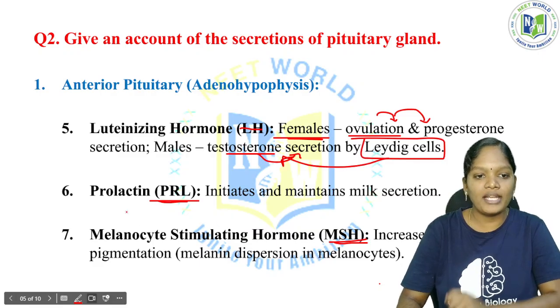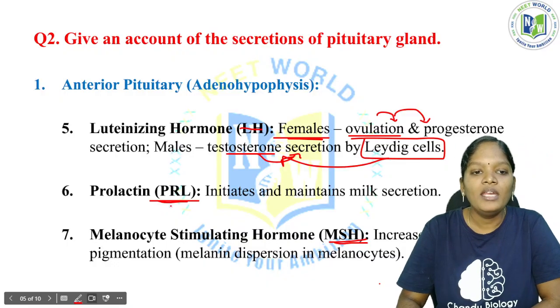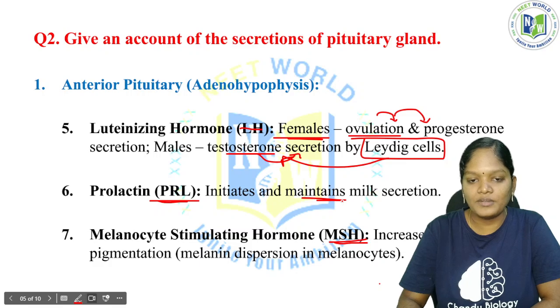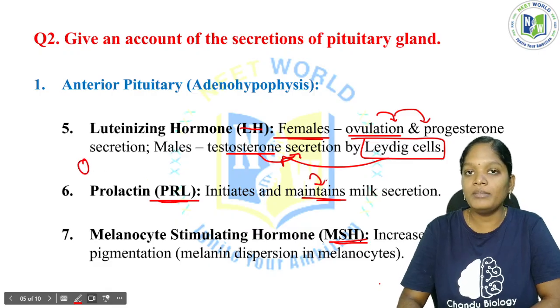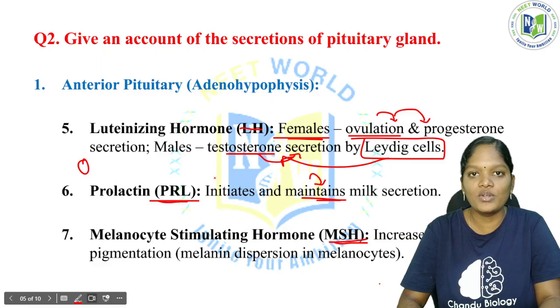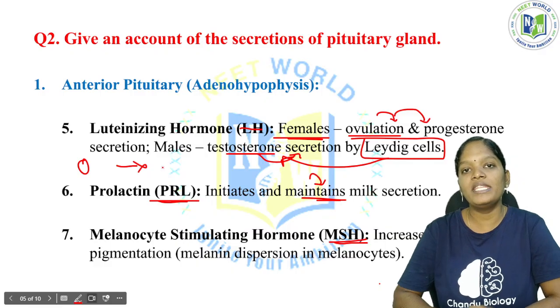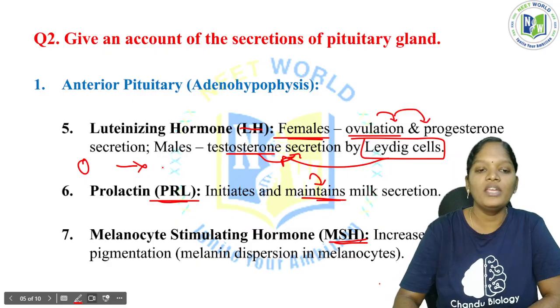Now, prolactin initiates and maintains milk secretion. Don't confuse it with oxytocin. Oxytocin also helps milk secretion, but the primary function of oxytocin is uterine contraction.